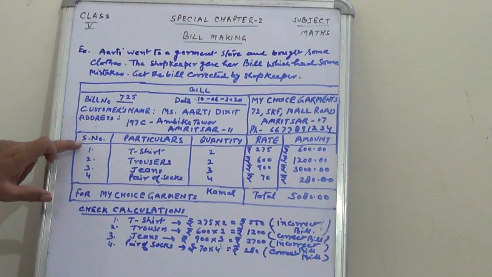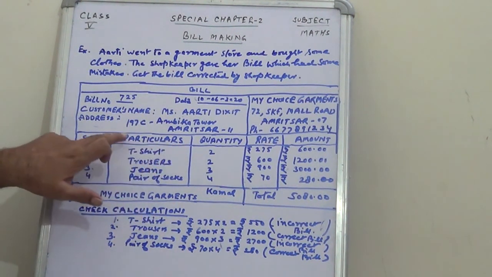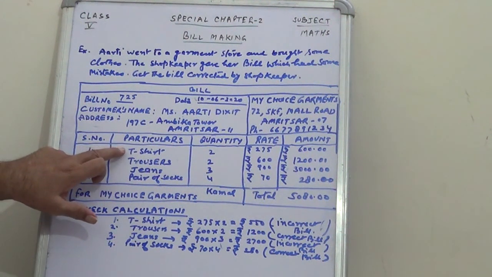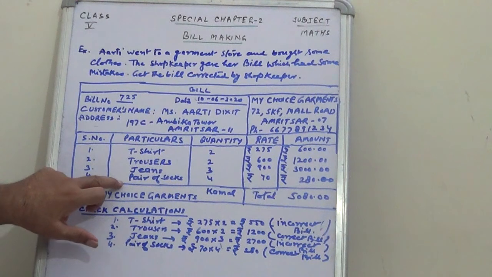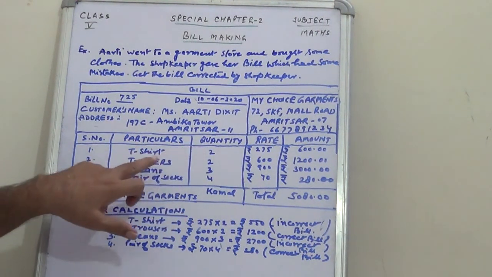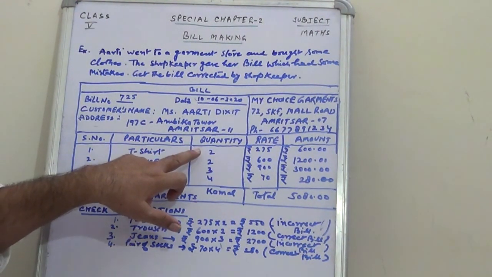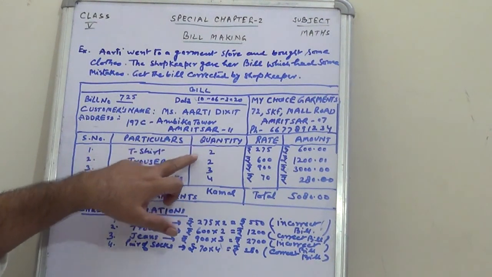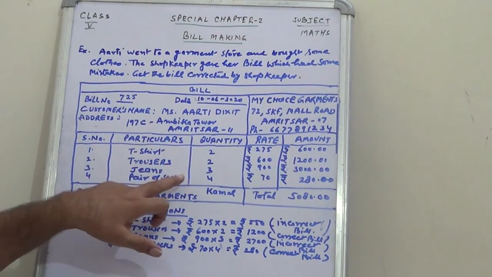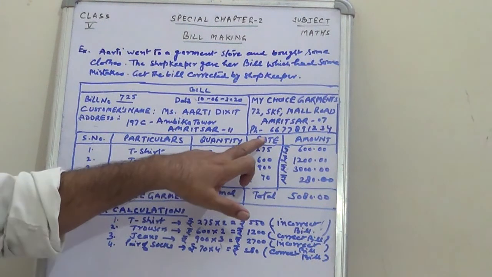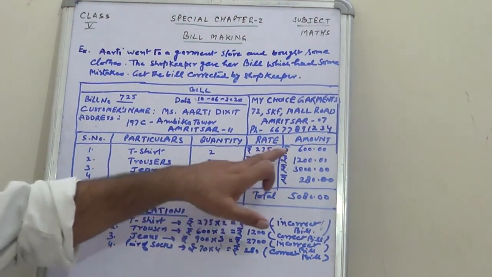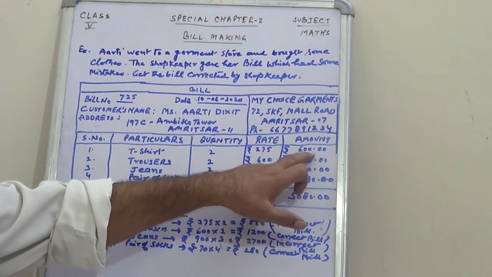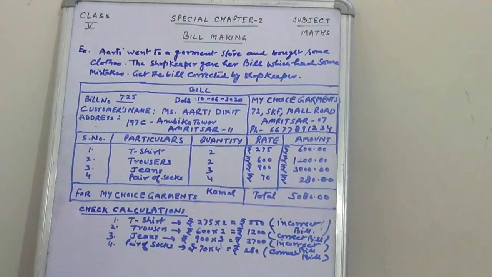Now this is the serial number. How many items have you purchased? 1, 2, 3, 4. Particulars means the names of the items. She has purchased t-shirts, trousers, jeans and a pair of socks. How many t-shirts has she bought? She has bought 2 t-shirts, 2 trousers, 3 jeans and so on. The rates of these items are given here. The amount the bill maker has calculated is like this.